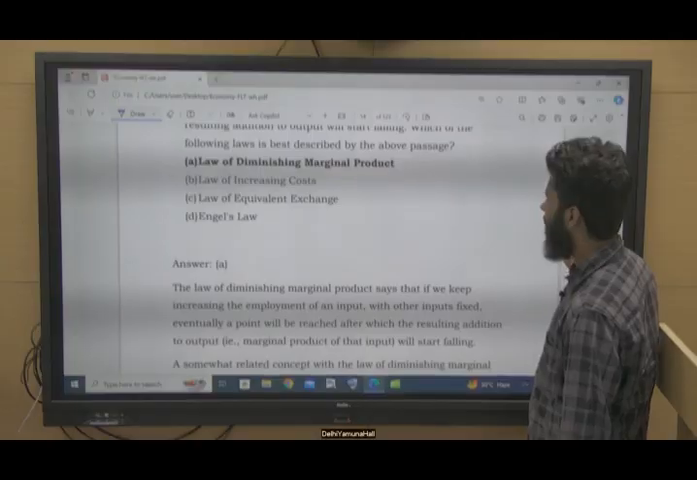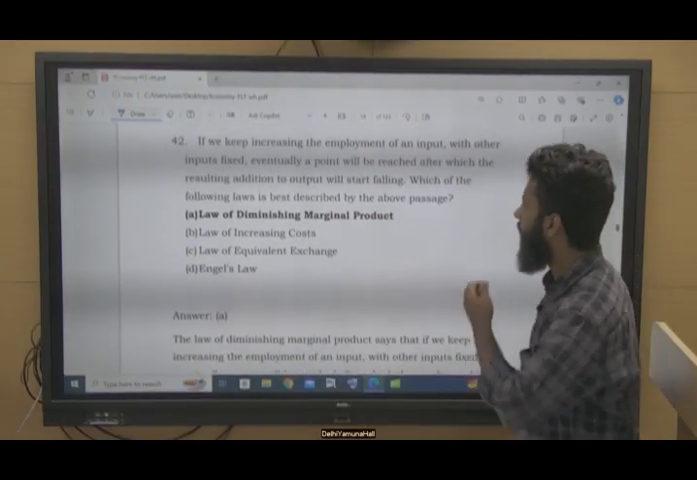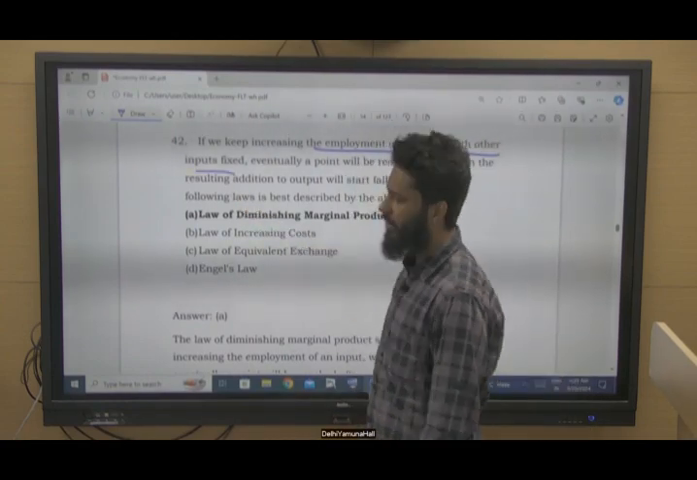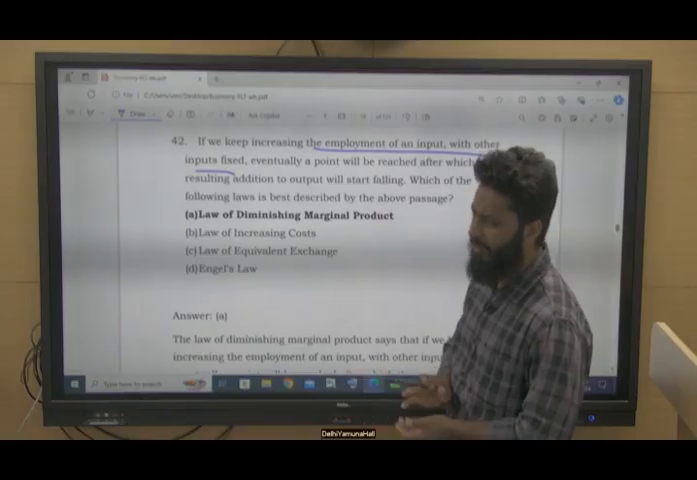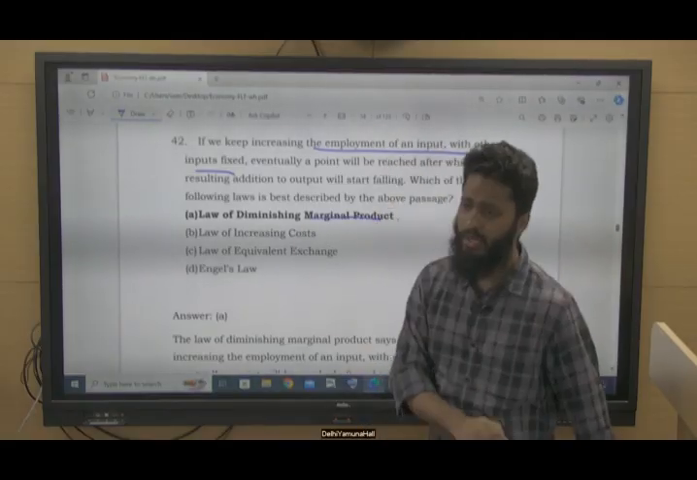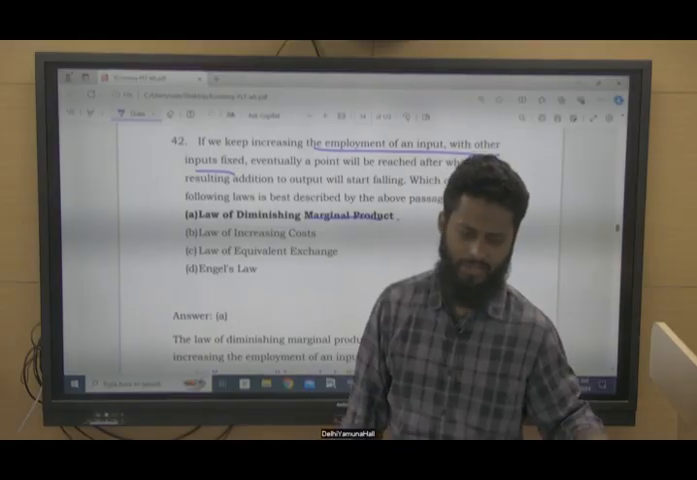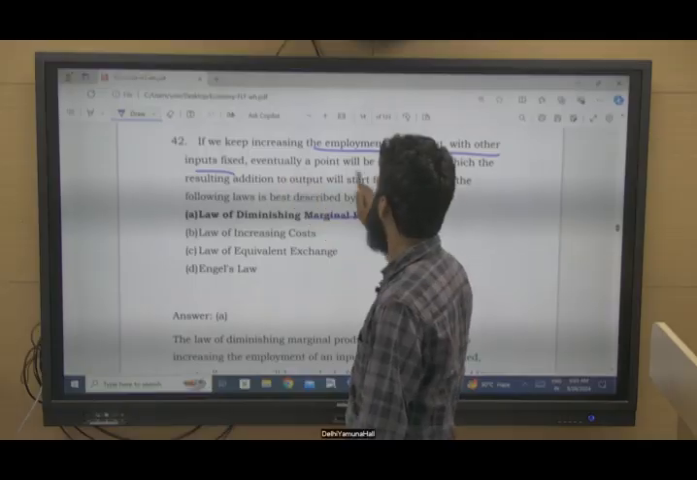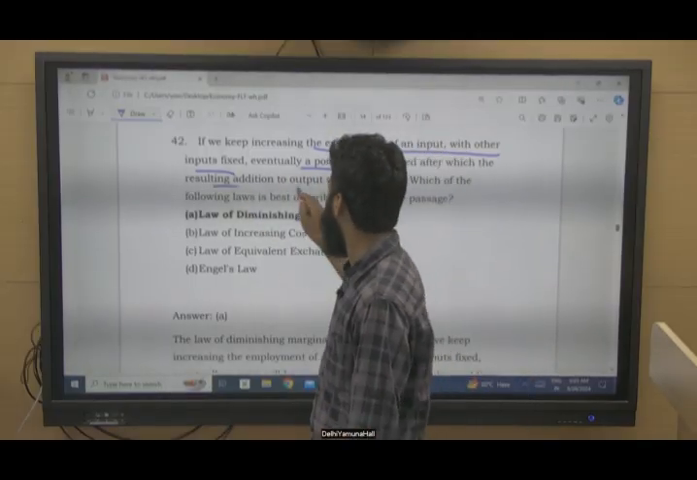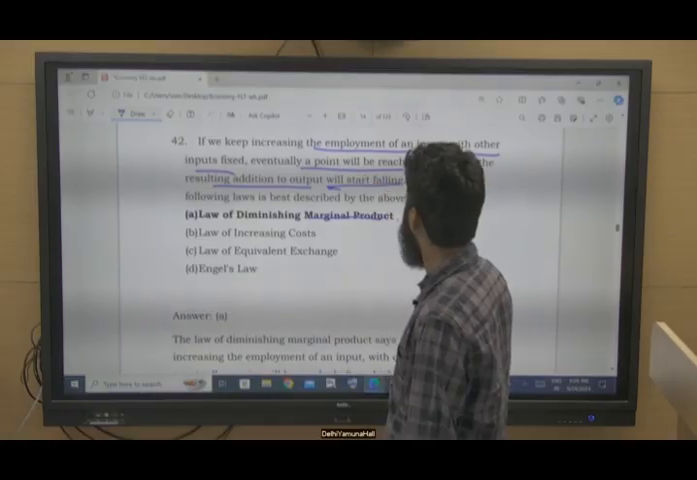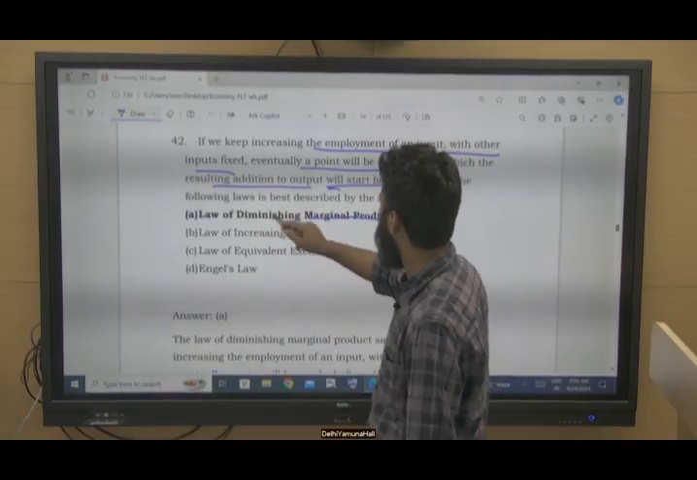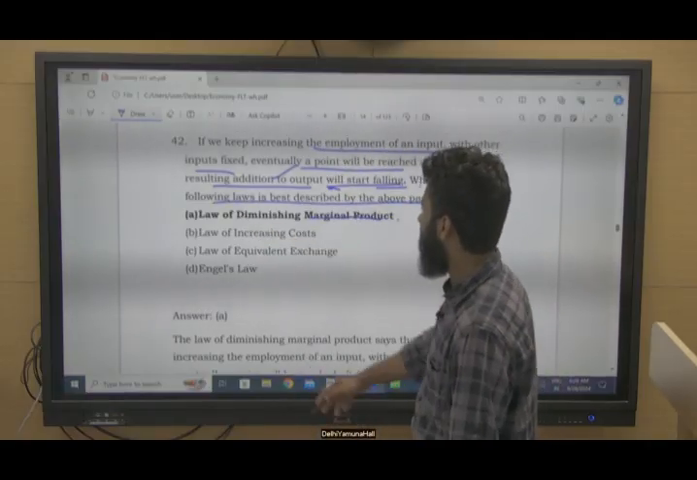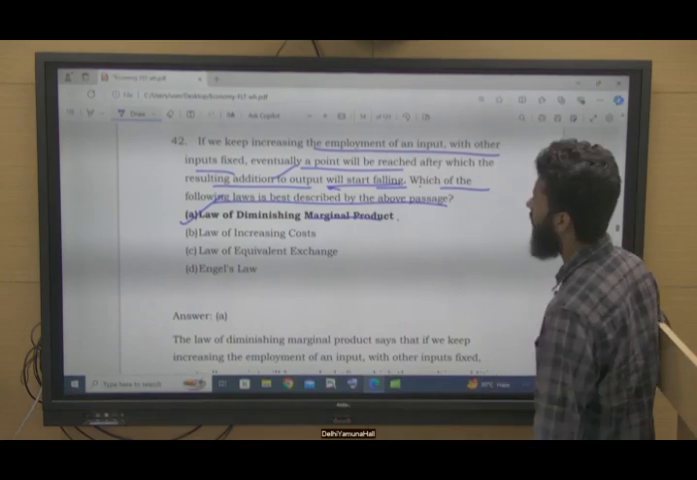So this is the idea. Okay, coming to question number 42. If we keep increasing the employment of an input with another input fixed, for example, when we discussed marginal productivity, we took the example of fixing all the inputs but varying the labor. So eventually a point will be reached after which the resulting addition to output will start falling. Which of the following is best described by the above passage? This is the law of diminishing marginal product, right?